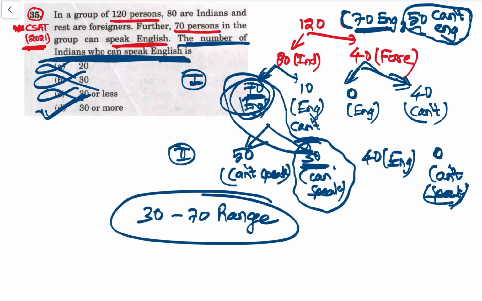This is the, now with this we are done with percentage topic.